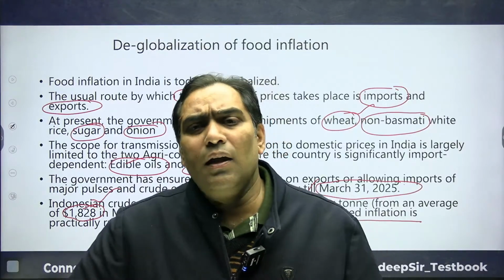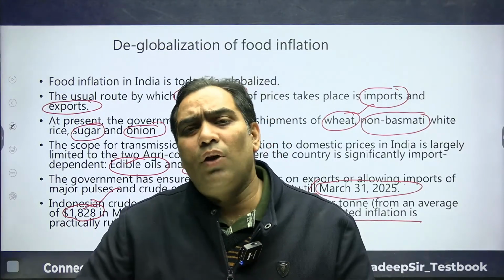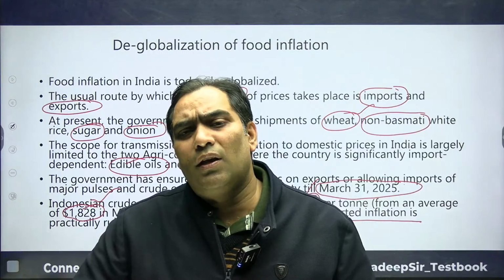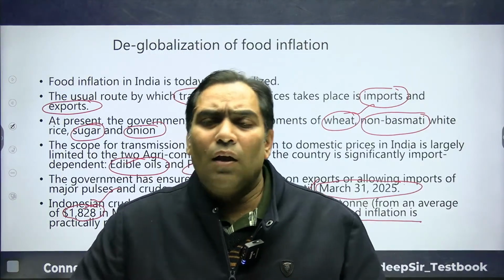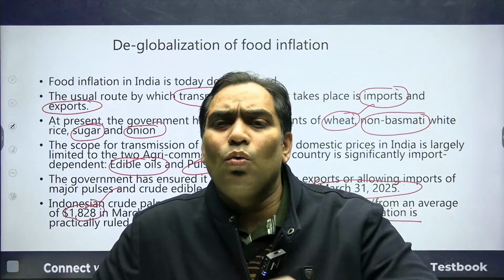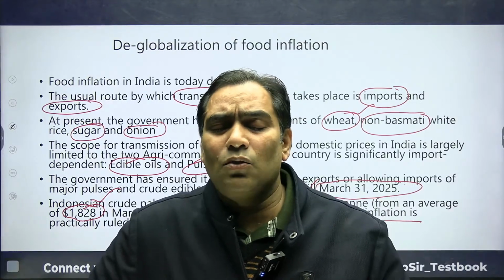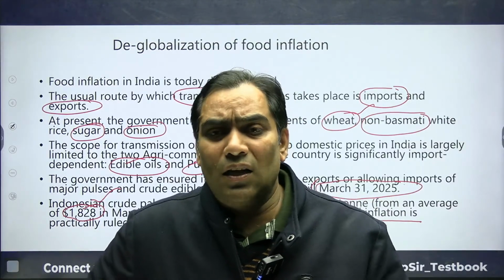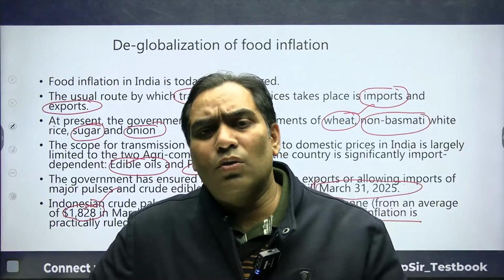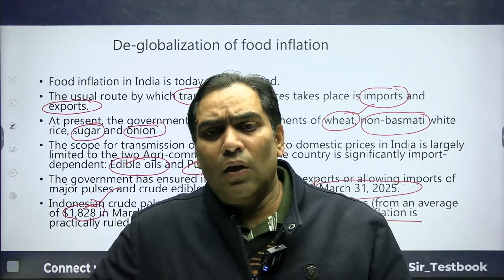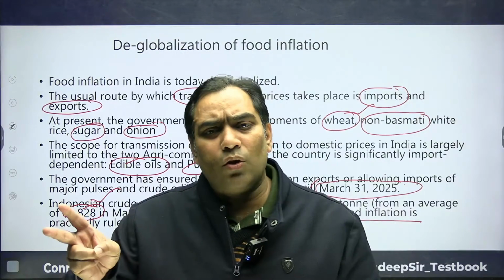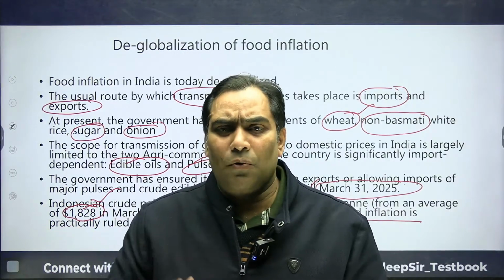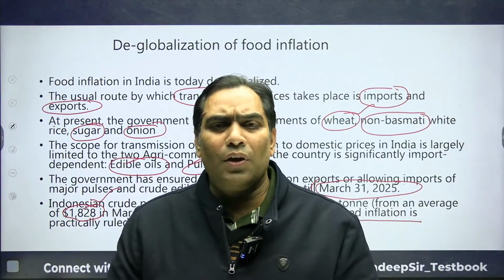Similarly, if we are exporting food items, especially wheat, rice, sugar and onion, that is going to create scarcity in the domestic economy, and then also the prices of food articles can increase. So there can be an effect because of import or because of export, and for that the government of India has taken measures.